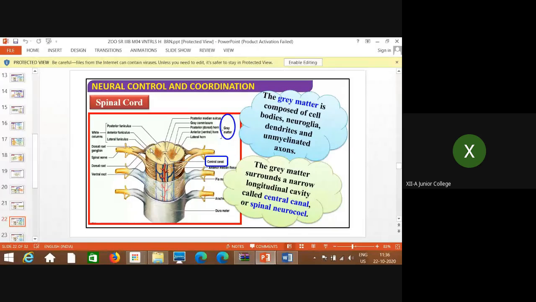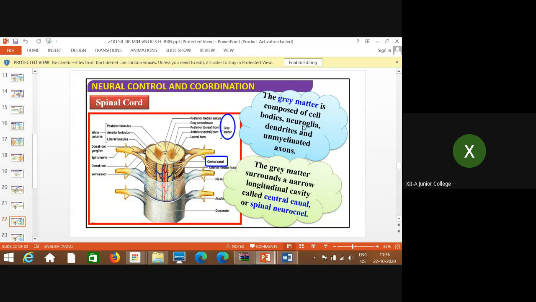So wherever you see the white area, the myelinated part of the axon is present, and wherever you see gray area, there is the cyton, that is the cell body which contains the nucleus and all remaining organelles, along with the extensions called dendrites as well as non-myelinated axons. So gray appearance is because of cell bodies.